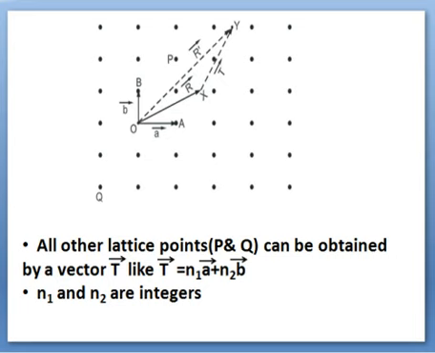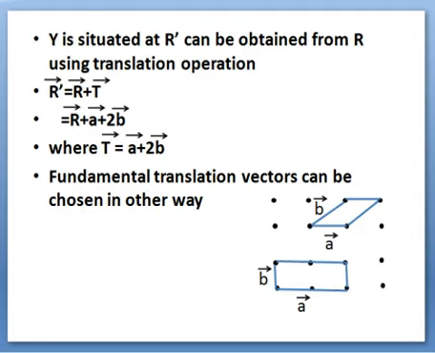In short, we can write R dash equals R plus T, where T is the translational vector, the vector which moves from one point to another point. R we kept as it is, and T is the one we selected earlier, A plus 2B.